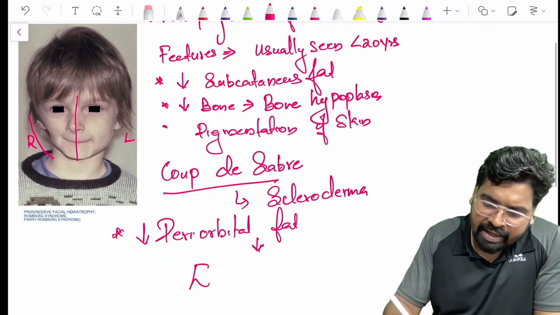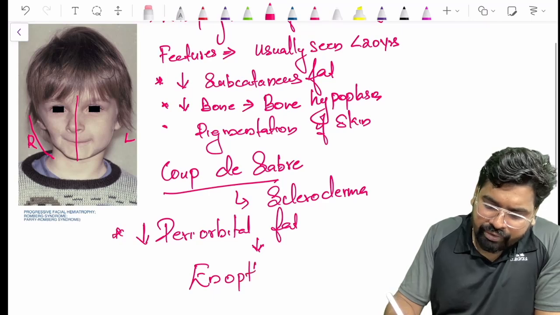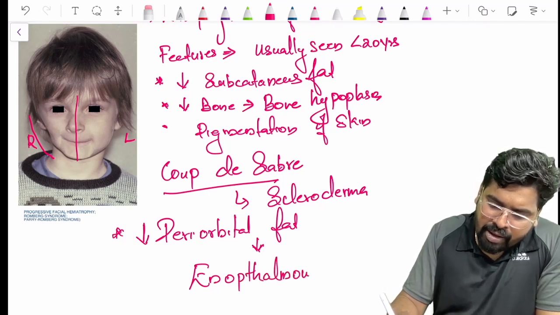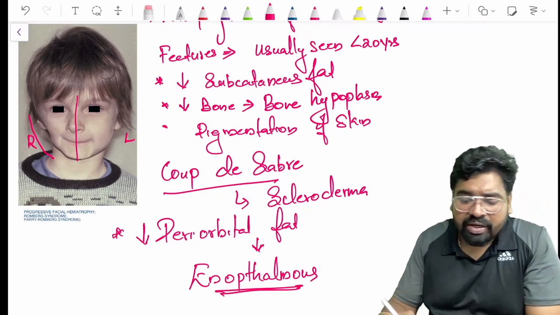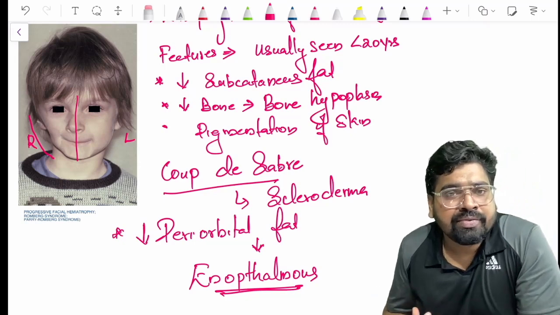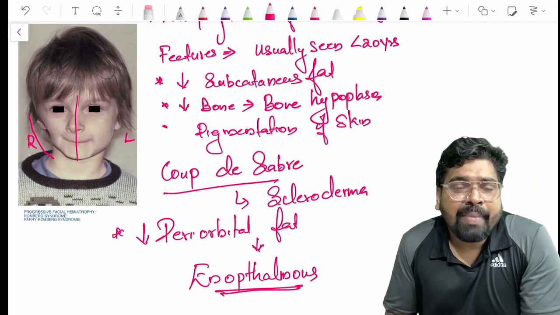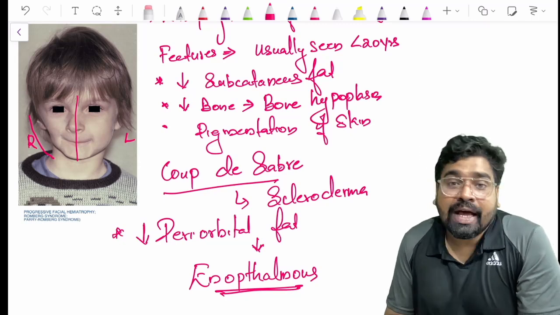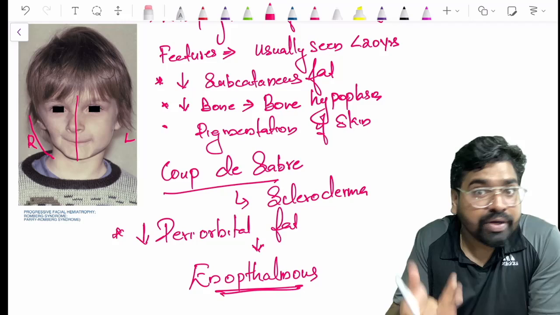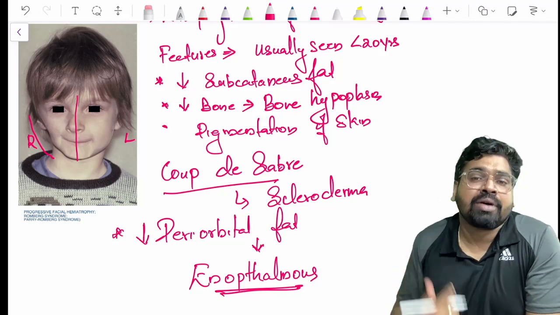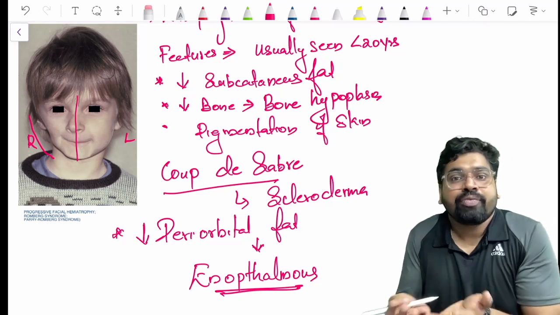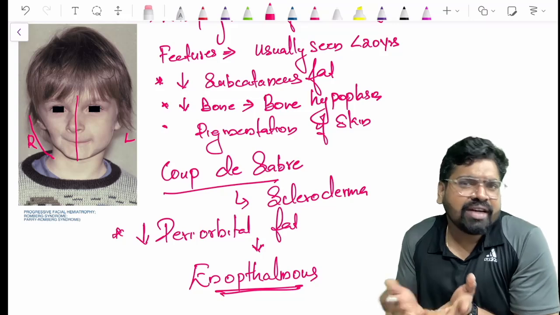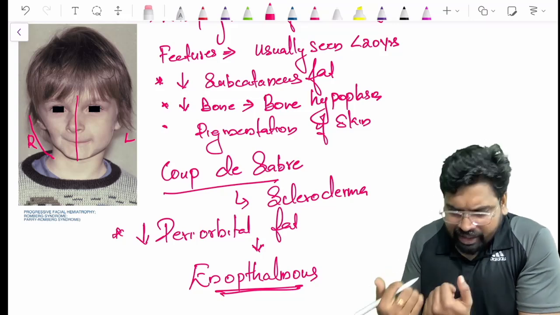So you call it enophthalmos. Enophthalmos means the eyes are going inward. So the question was, which following feature is not seen in Parry-Romberg syndrome? The option was exophthalmos. It is not the outward protrusion of the eye. It is the inward sunken eyes, or inward movement of the eyes, because of the loss of periorbital fat. It is mere common sense. We know that it is atrophy on that side, so the eyes will go inside.